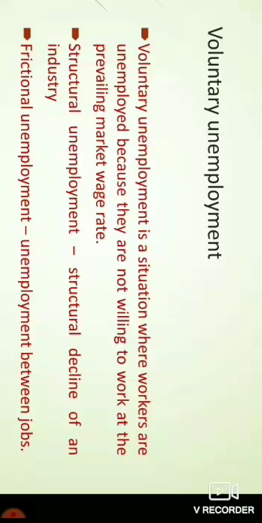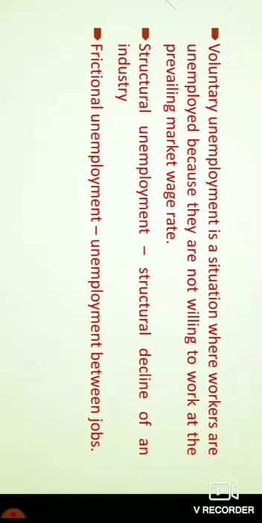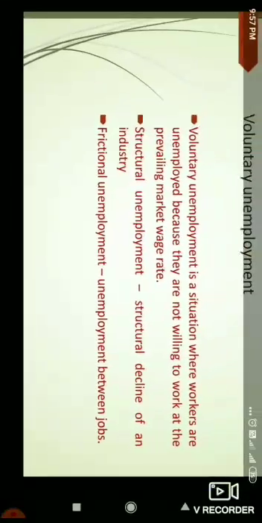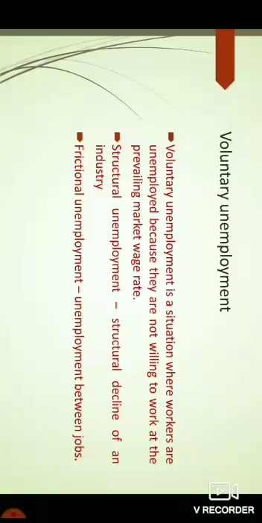This voluntary unemployment can happen with two important types of unemployment, that is structural unemployment and frictional unemployment. Structural unemployment is the result of structural decline of an industry, and frictional unemployment is the unemployment between jobs.